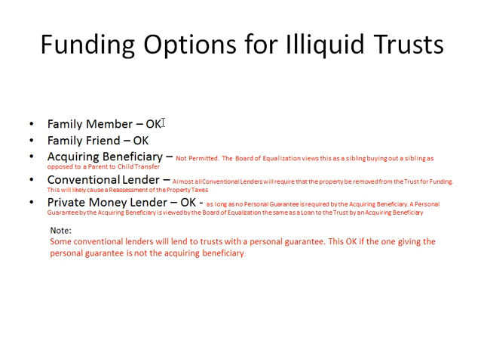A family member, as we talked about, is okay. A family friend is okay. The acquiring beneficiary, it's not permitted. The Board of Equalization views this as a sibling buying out a sibling as opposed to a parent-to-child transfer. A conventional lender. A conventional lender is a bank or a mortgage company.